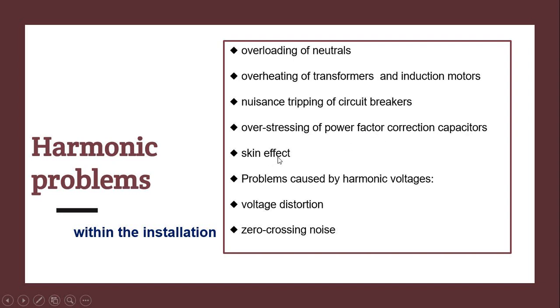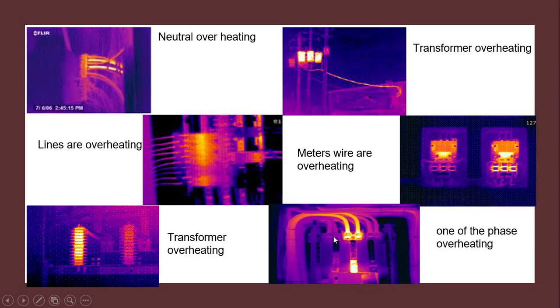Skin effect is also increased due to harmonics, because skin effect depends on frequency and harmonic components are higher than the fundamental frequency. Problems caused by harmonic voltages, voltage distortions and zero crossing noise are also produced by these harmonics.